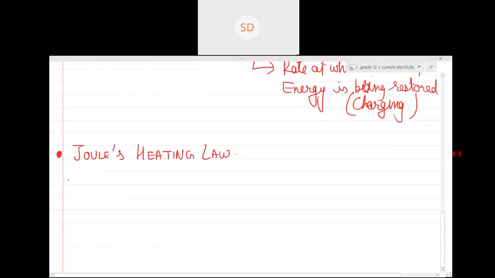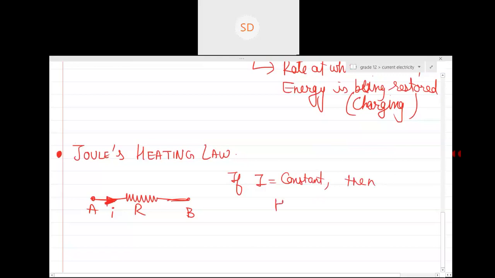Now, Joule heating law. What is Joule heating law? For example, suppose there is a resistance. Can you see a resistance in between points A and B? And if you pass a current I through this particular R, then according to the Joule heating law, if the current is constant, then